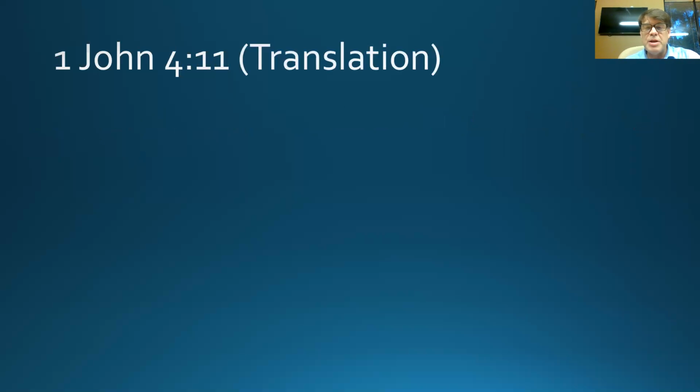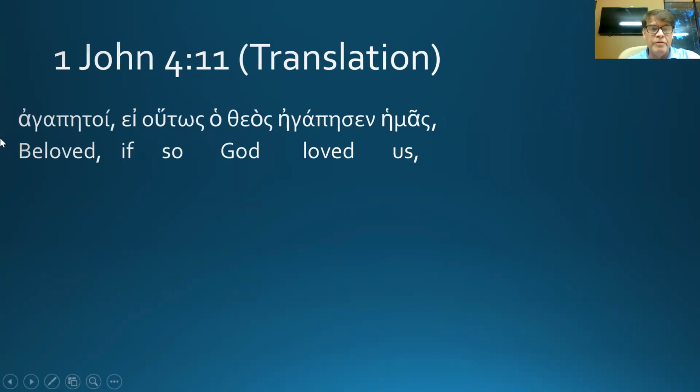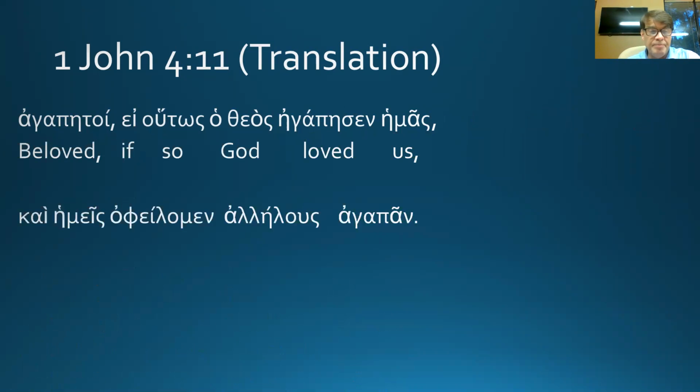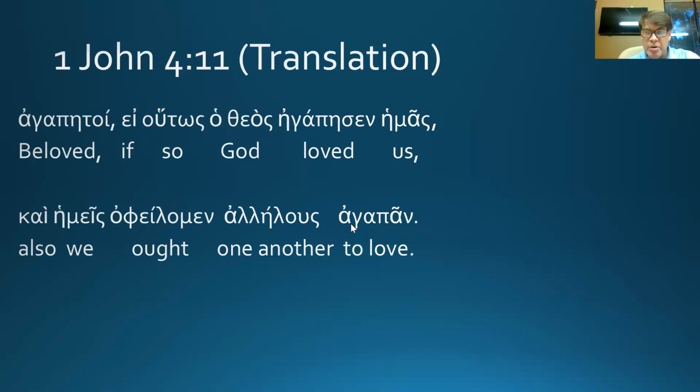Okay, so the translation, breaking it down. Beloved, if so God loved us. There, we broke down the translation. Any question? I'm broke down. Also we ought one another to love. Okay, not too hard. Although this is the reciprocal pronoun, as I have on the next slide, this is the hard form today. So let's move on.